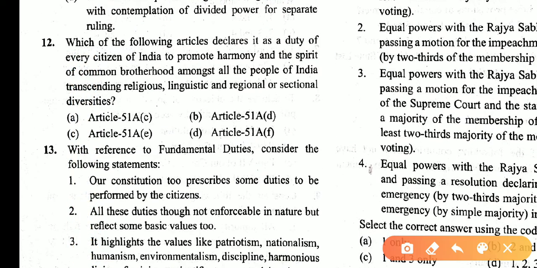Which of the following articles declares it as the duty of every citizen of India to promote harmony and the spirit of common brotherhood among all the people of India, transcending religious, linguistic, regional or sectional diversity? This is described in Article 51A Part IV-A. So answer is C.